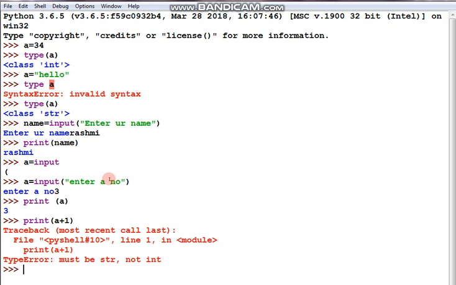See, showing error. Why is the error showing? Because a is 3 and that 3 is not a number. That 3 is not a number. Fine. So that's why it is showing error when we are adding with 1, because no mathematical operation can be done with the data which we received through the input function.